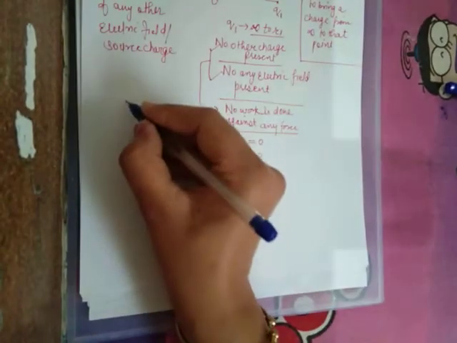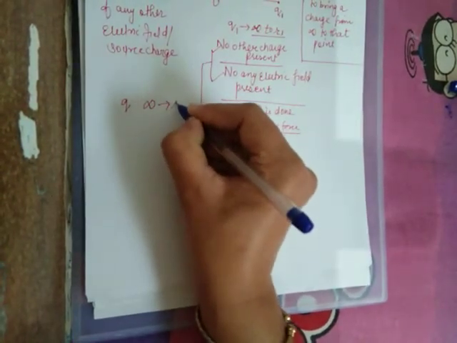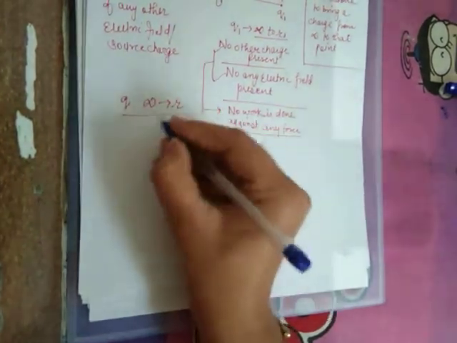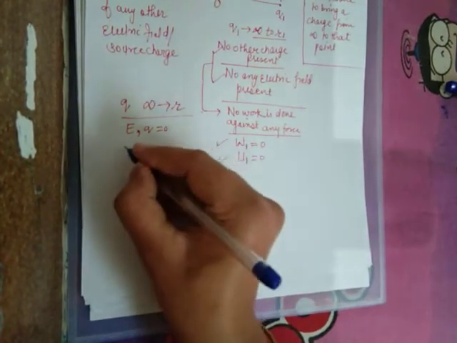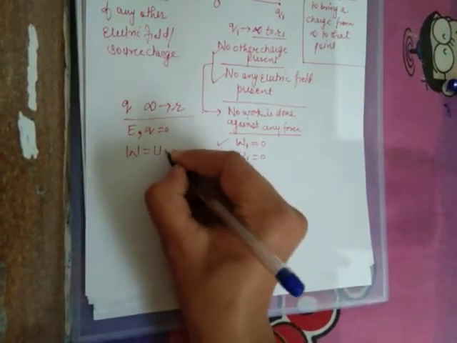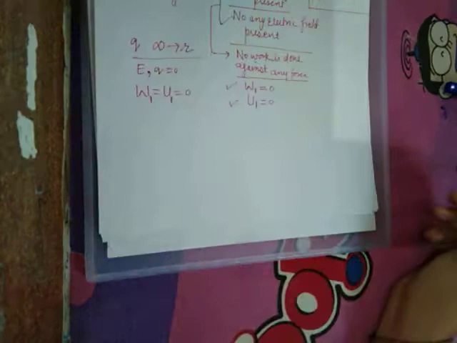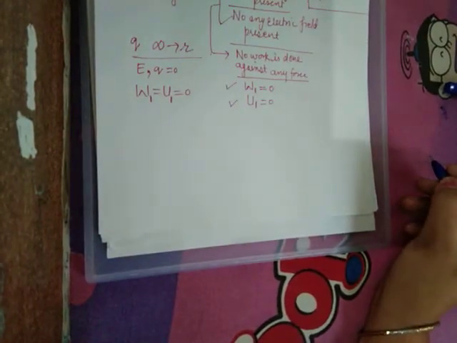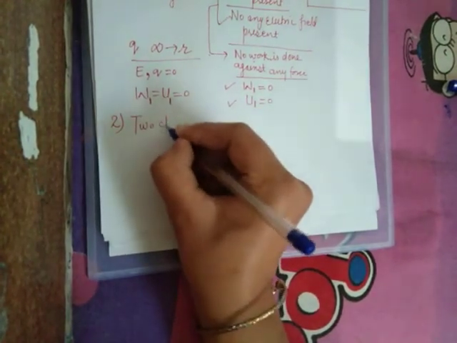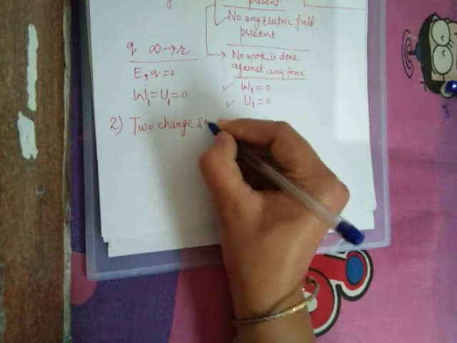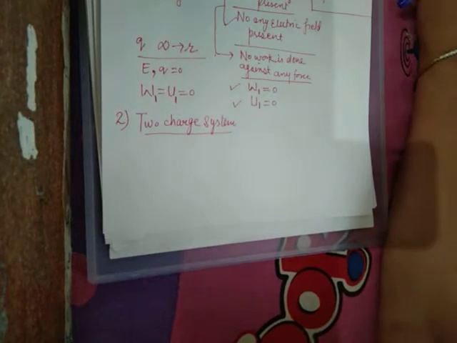What does it mean? To bring any charge Q from infinity to a particular point R, when electric field and any other charge is 0, then work done or potential energy will be 0. It is just to bring first charge, so I am mentioning here W1 Q1. Okay, now what about two charge system?